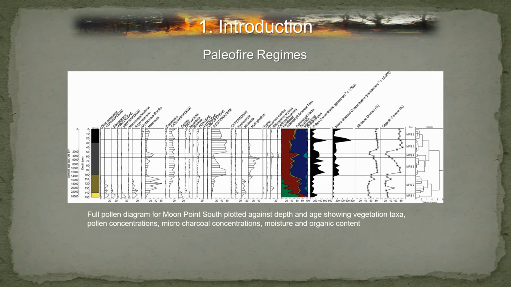And just quickly, I think it's important that we have a look at this, so I just want to get my pointer on. We have a look at the central area here of color, which is really important, and I'll just quickly explain. This here is years, so it's 24,000 years through to present, and then we have the depth of the core from 150 centimeters to 0 centimeters here. So that is the year, that is the depth.